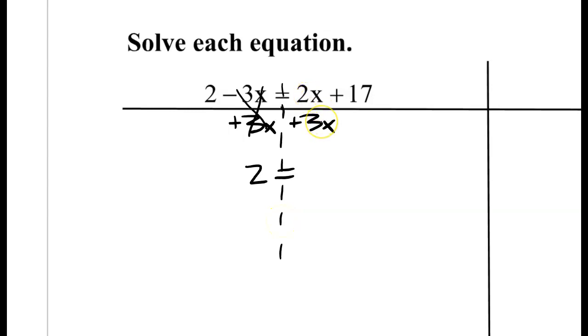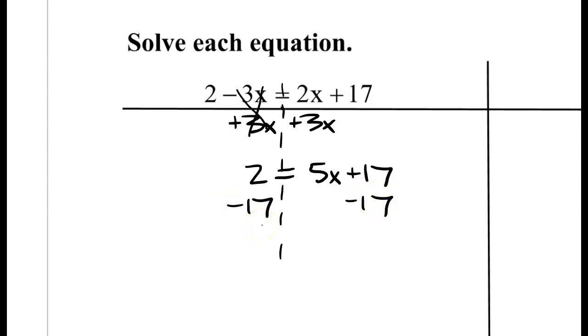And 2x plus 3x, those are like terms. That's why I wrote it there. So that becomes 5x. Bring down the plus 17. That's still part of our problem here. Let's bring that 17 all the way to the other side of the equal sign. Now I'm in a two-step equation like I've seen many times before. So let's subtract 17 from both sides.